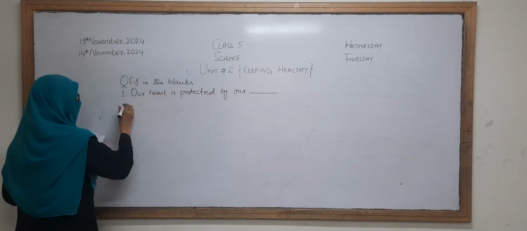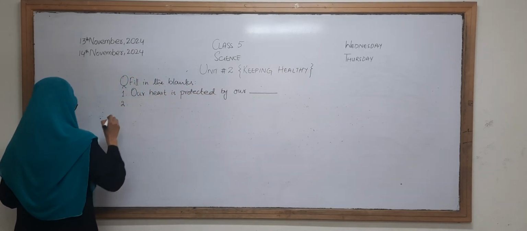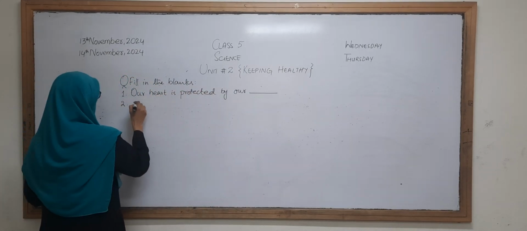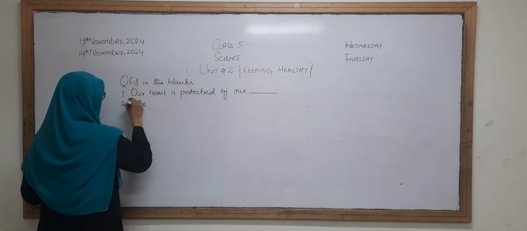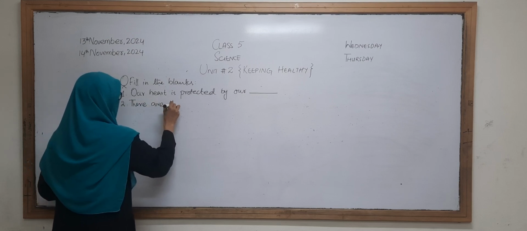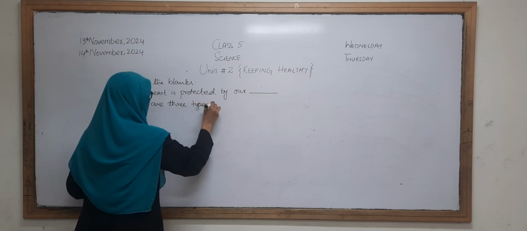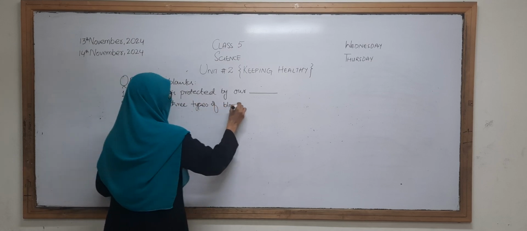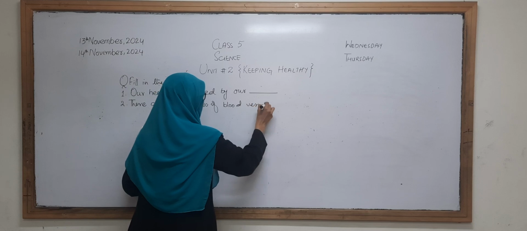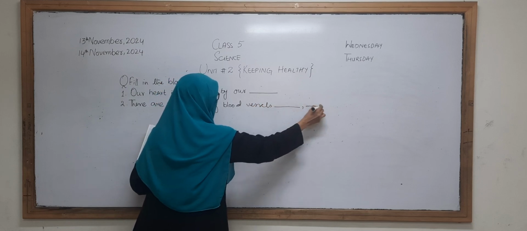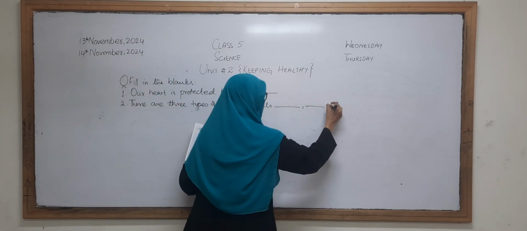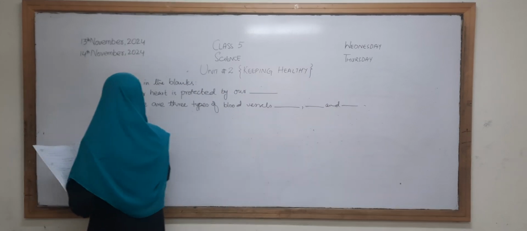Our heart is protected by our dash. There are three types of blood vessels: dash, dash, and dash.